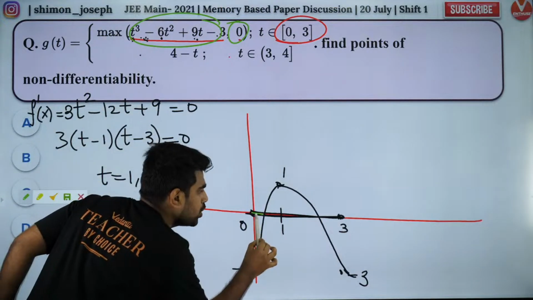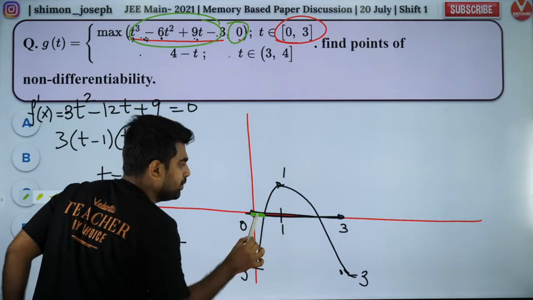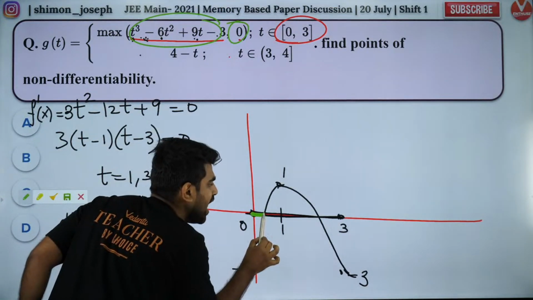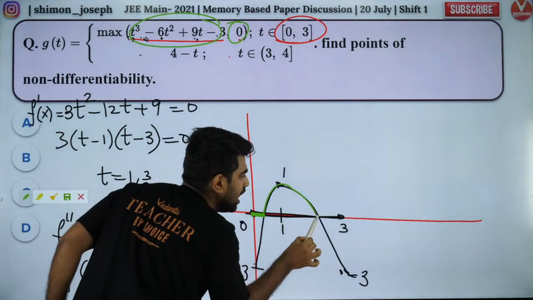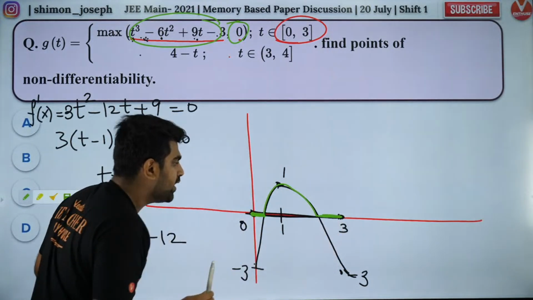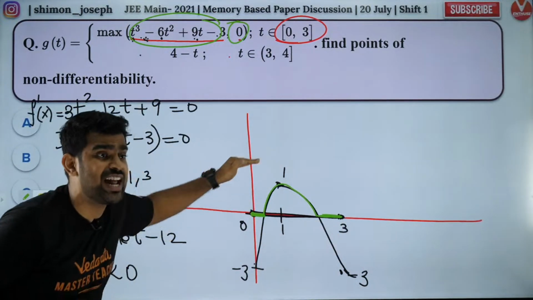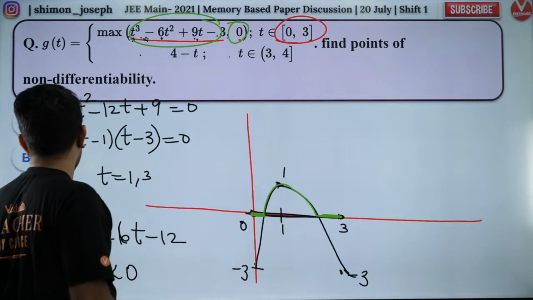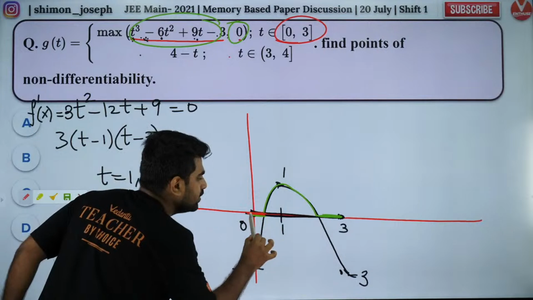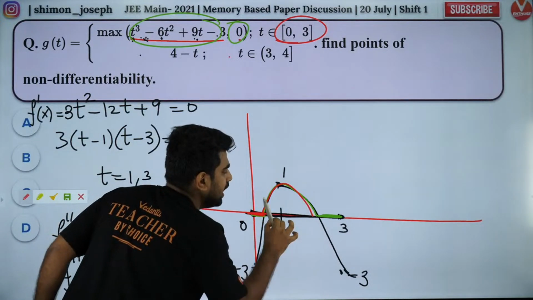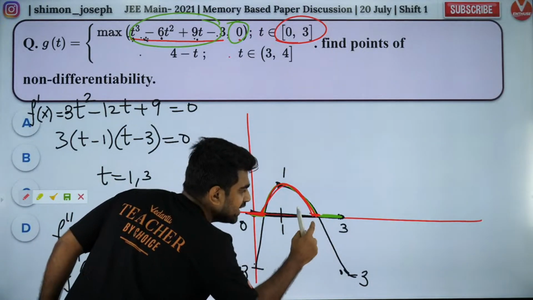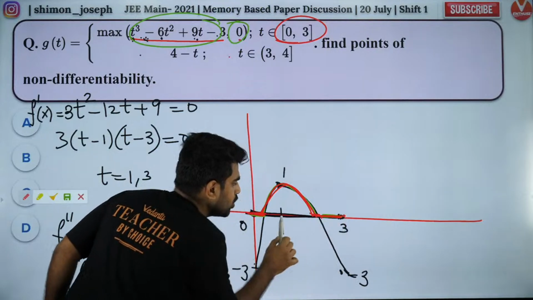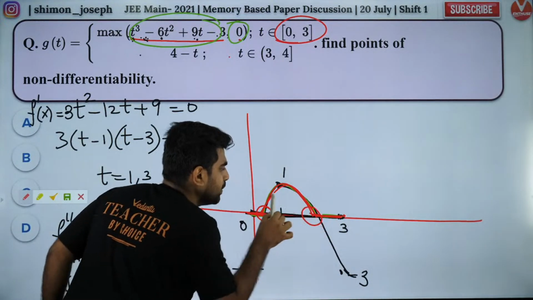So between 0 to this point, 0 will be maximum. From here, this will be maximum. Again, this will be maximum. Got it? Maximum means I should plot the top function. Did you all like that? So it's going to be this and then top and then top, because after that it goes down. 0 is maximum. So you have 2 points of non-differentiability.